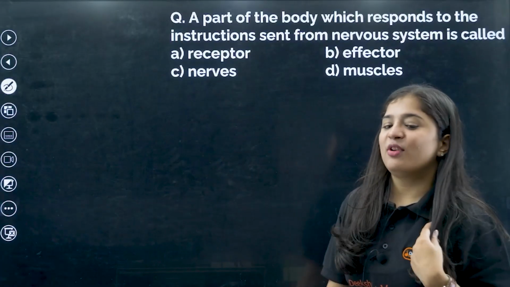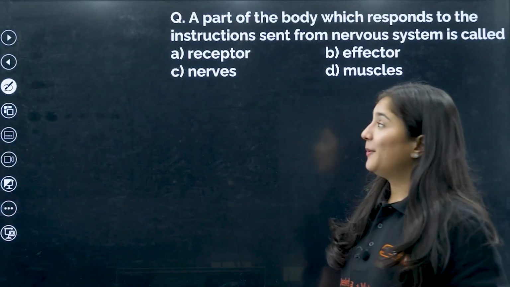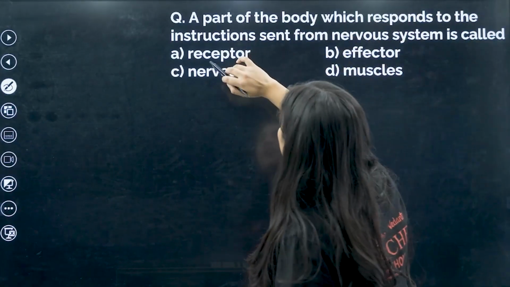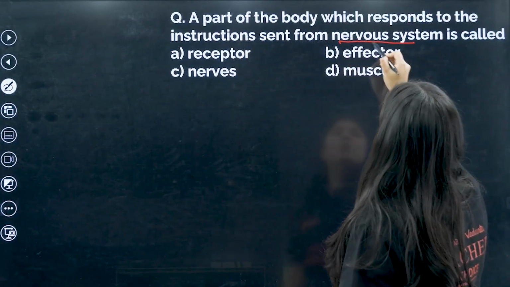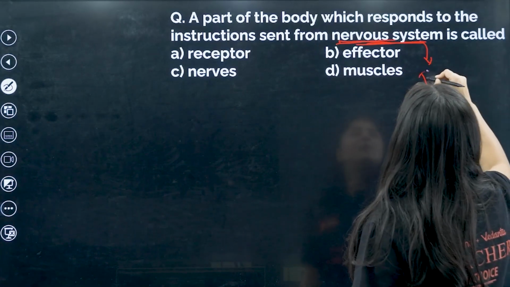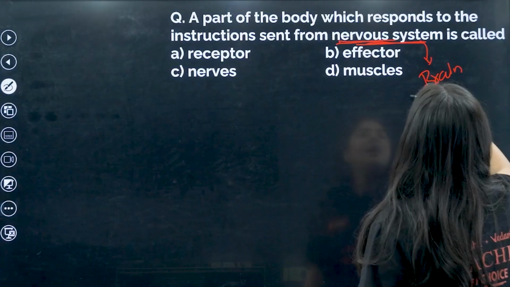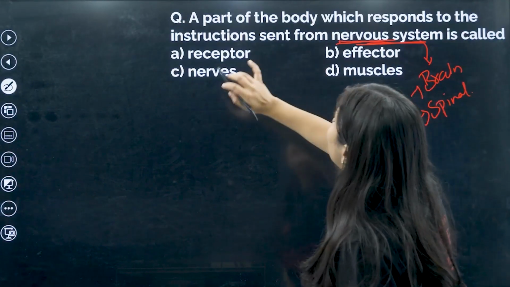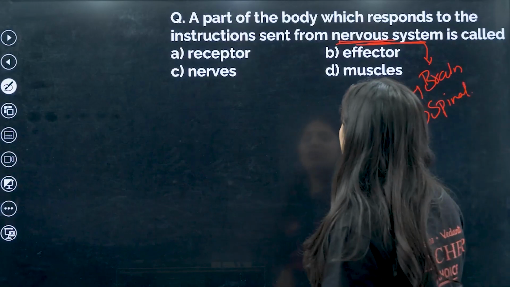Okay, my dear kids, there is one question I told you we will be discussing here. A part of the body which responds to the instruction sent from the nerve system. What is this nerve system? The nerve system is nothing but brain and spinal cord. I told you in the chat.